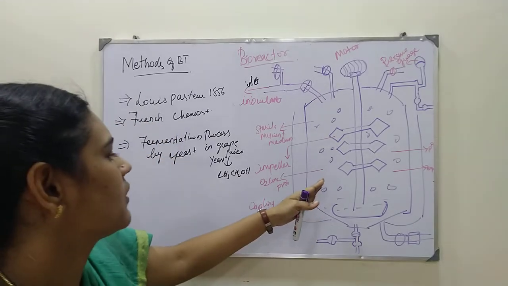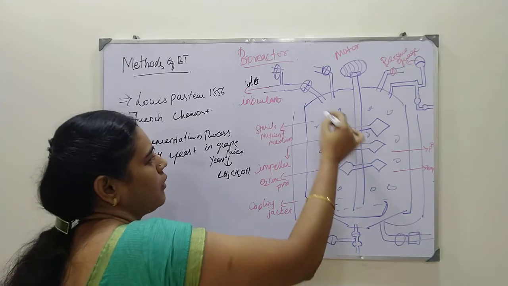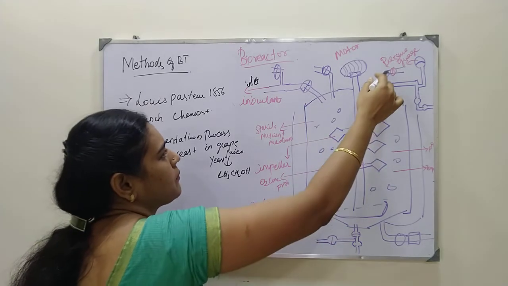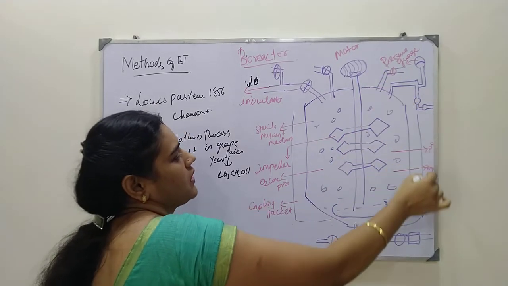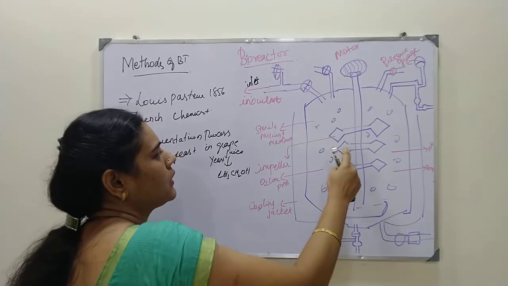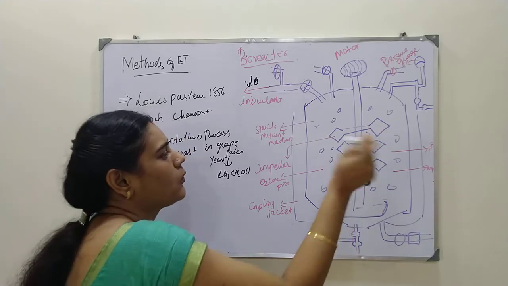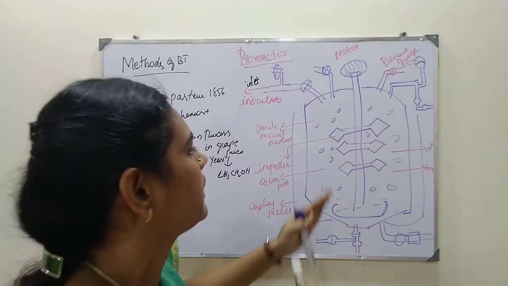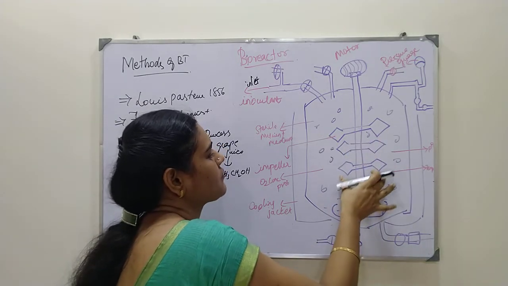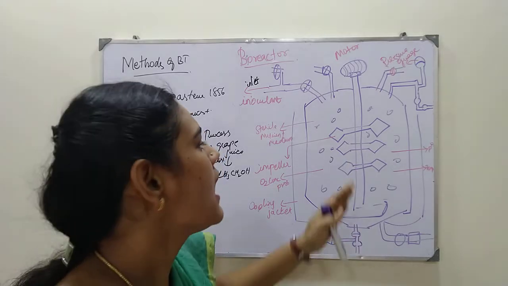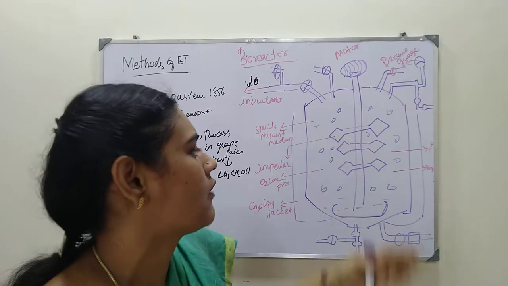Once you add this medium and the inoculant into this, the pressure starts building, and it is already set to the optimum pressure; the conditions, pH and temperature, everything is sorted. In the middle of the process, there are these impellers. The impellers roll and turn, so that by the turning of these impellers or agitators, the substrate present in the container gets mixed, and agitation and aeration also happen through this mixing.